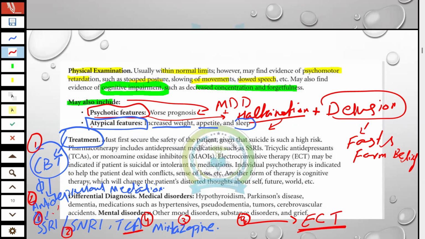These are subclasses of antidepressants, different classes of drugs. ECT is the last ray of hope.